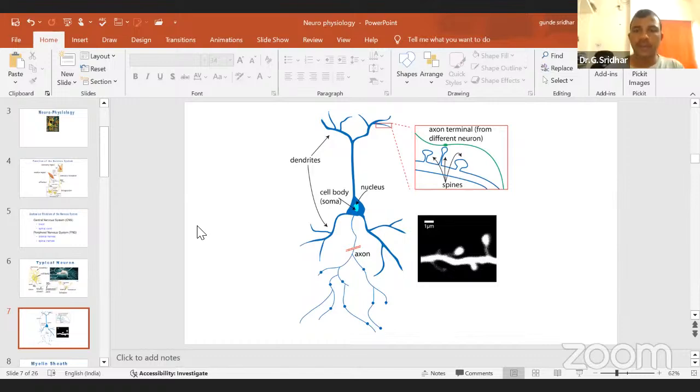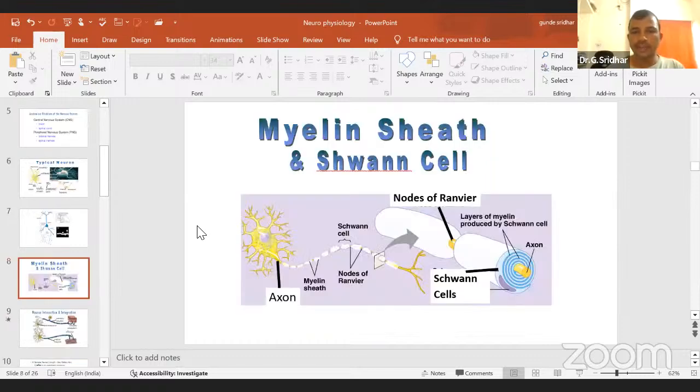Next, just now I said myelin sheath and Schwann cell. If you zoom in on this one cell or one node, you can find it like this. You see that the myelin sheath is not continuous. It is formed like a node-like structure, and there is a gap, then one more node, and there is a gap, then one more node.